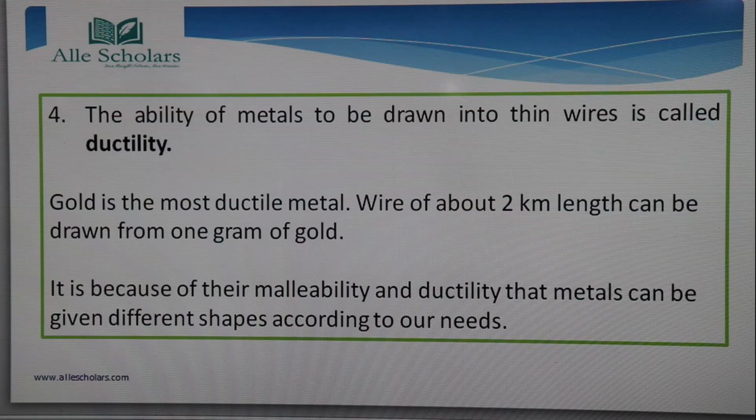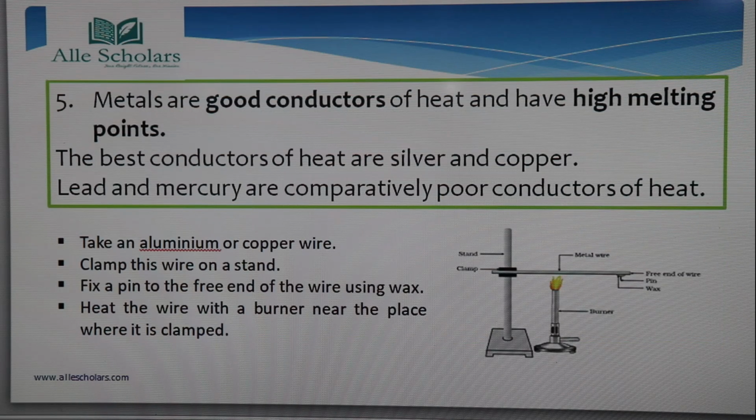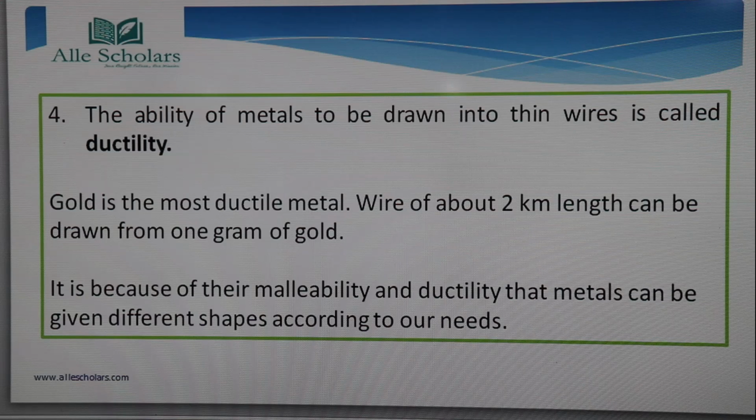It is because of their malleability and ductility that metals can be given different shapes according to the needs. And one more thing I would like to tell you: if we see the wires we are using, iron, copper and aluminum wires are available which are being used at our homes also.